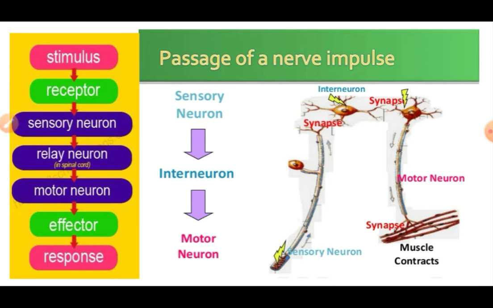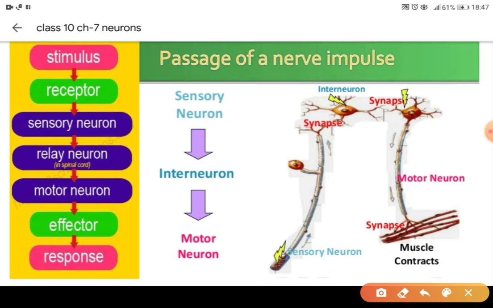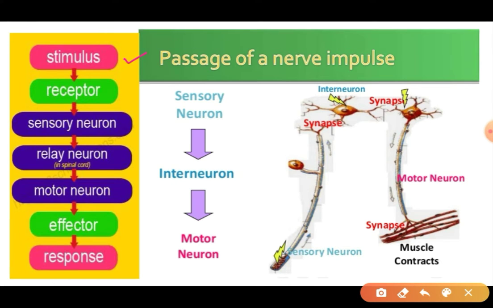Now how are the messages transmitted, what passage do they follow? First of all, the stimulus is generated in the environment. This stimulus is sensed by the receptors. If it is for pain or heat, it will be sensed by the skin. If it is related to the visual, it will be sensed by the eyes. If it is related to sound, it will be sensed by the ears. So these receptors sense the stimulus. Then they pass this impulse on to the sensory neuron.